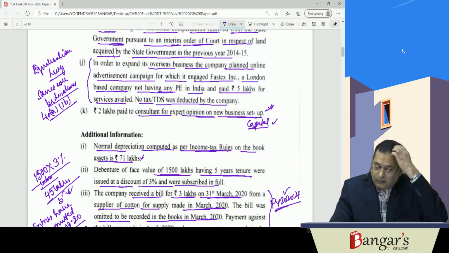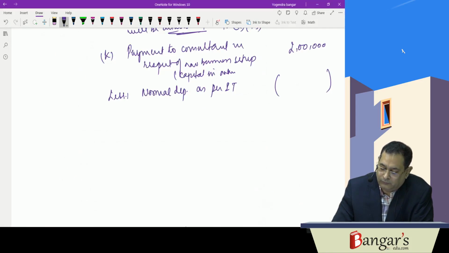Now they are saying as per books the asset is rupees 71 lakhs, and they are saying as per IT rules.